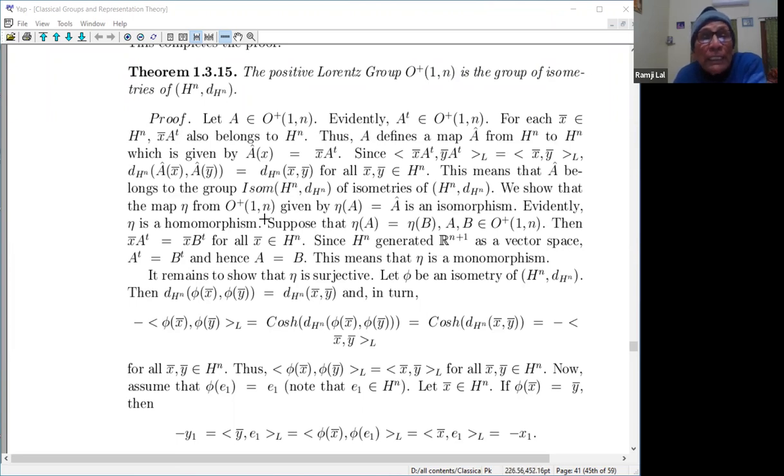So we show that the map eta from this, given by eta of A equal to A cap, A defines an isometry, is an isomorphism. अगर वो लिए होते तो एंटी आइसोमॉर्फिज्म हो जाता, but that is also manageable anyway. So this gives eta of A. So evidently eta is a homomorphism. ये homomorphism के लिए ये हमने करना पड़ा है. So no problem. So I'm in the habit of writing this. I feel comfortable. Normally लोग A x transpose लिखते हैं, कॉलम वाला लिखने में हमको थोड़ी सी परेशानी होती है, तो इसलिए मैं ऐसे लिखता हूँ, so no problem.